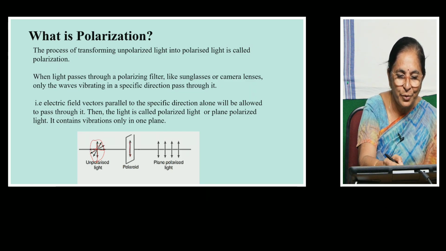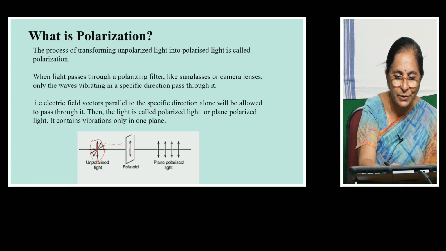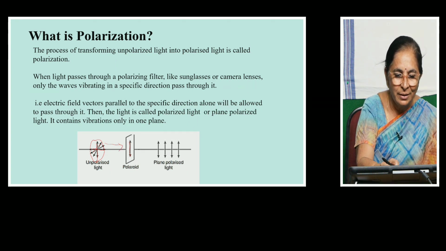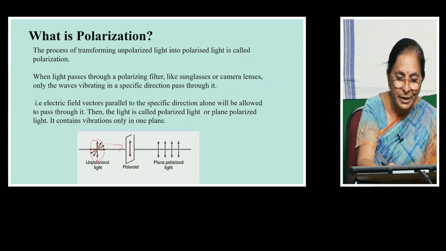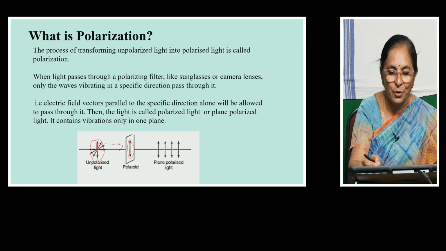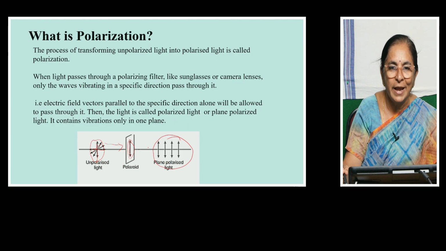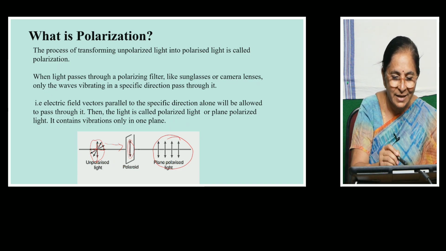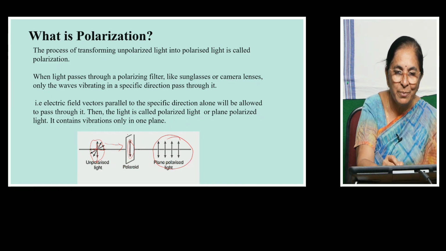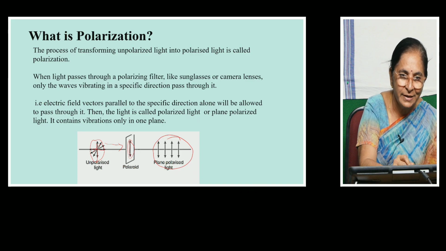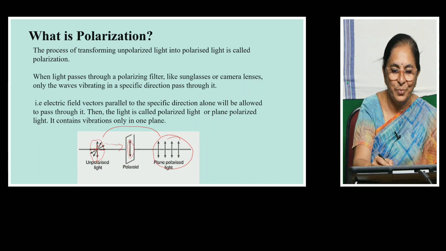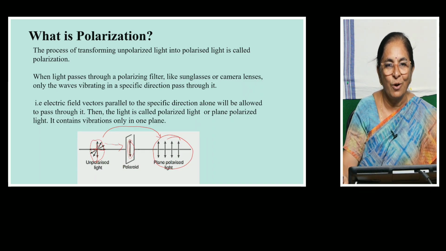So when the unpolarized light is allowed to pass through this Polaroid, the vibrations which are perpendicular to this specified direction alone will be allowed to come out of it. So these vibrations are called plain polarized light. Thus, by using a thin film of Polaroid, unpolarized light can be transformed into plain polarized light. This is what is called polarization.